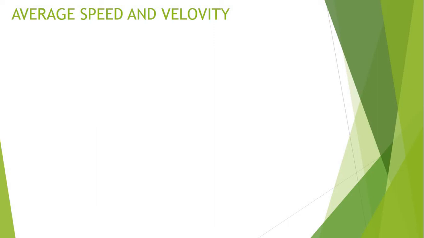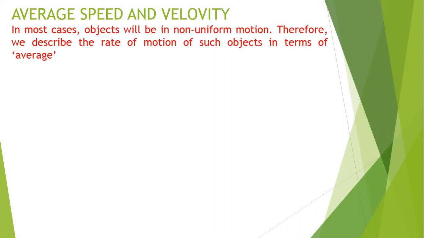Now here the word average is very much important. Why summarize this as an average? The reason is that most objects are in motion, which can be classified into two parts, uniform and non-uniform, but most objects are always in non-uniform motion. So instead of explaining them every time in the category of motion, it is advisable to represent them in another formation, because they are non-uniform motion.